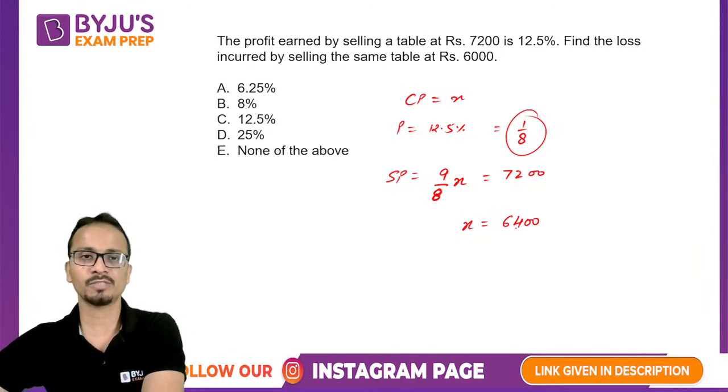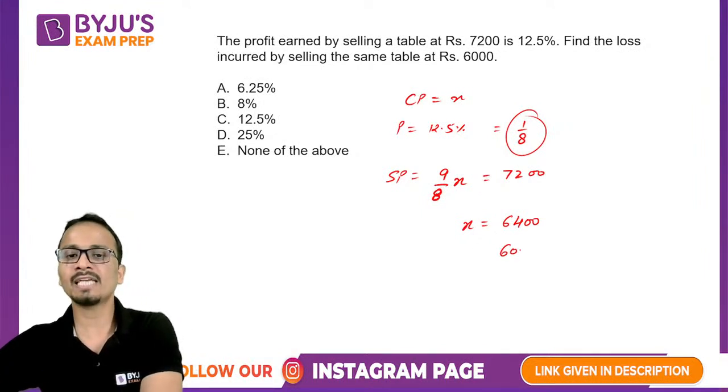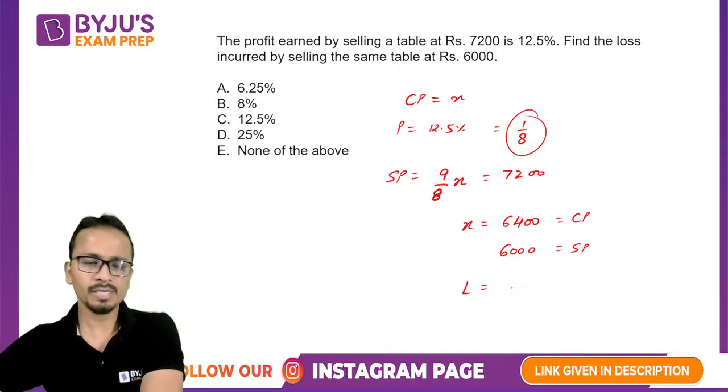Simple calculations. Now the question is, find the loss incurred by selling the same table at 6,000. So if I'm selling it at 6,000, this is the cost price and this is the selling price. So the loss will be of rupees 400 over the cost price of 6,400.